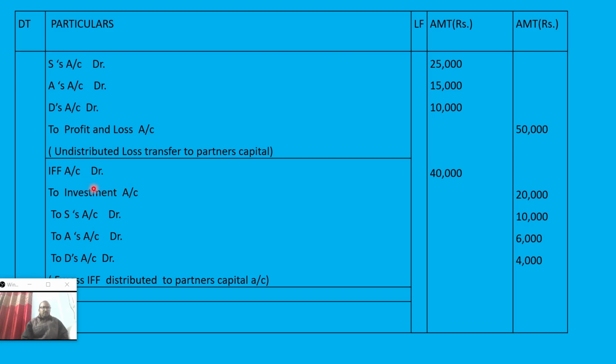Now the next one is the investment fluctuation fund, this entry, that is 40,000. Out of the total fund, 20,000 investment value decreases, so 20,000 will be adjusted against the investment, and the remaining 20,000 will be distributed among the partners in their old profit sharing ratio. So to S's account, to A's account, to D's account, in their old ratio it is coming 10,000, 6,000 and 4,000.